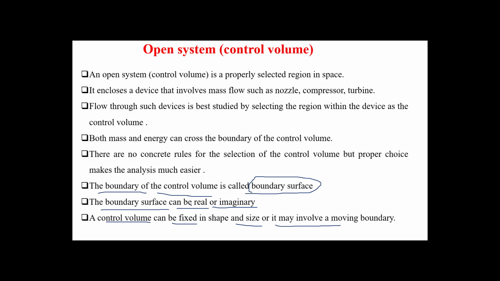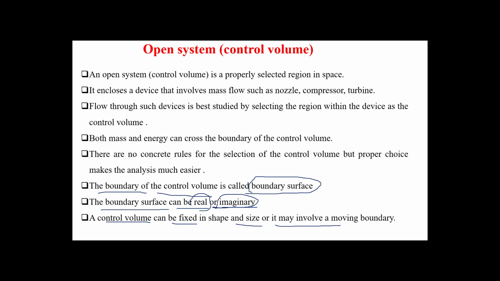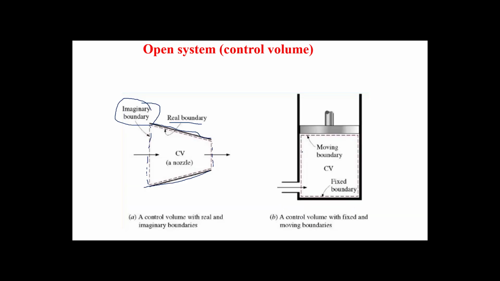The boundary can be real or can be imaginary. So those boundaries are real. Now, those boundaries, because there is no surface, we call imaginary boundary. So this is the meaning of imaginary boundary. Now, control volume can be fixed or can be moving. So here, for example, we draw a control volume.